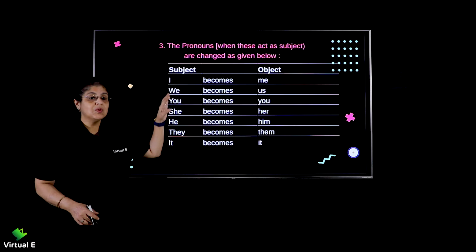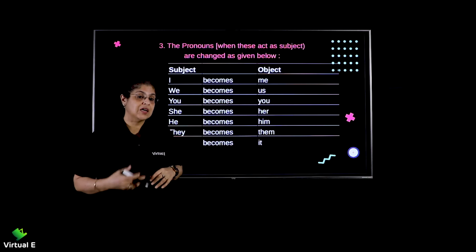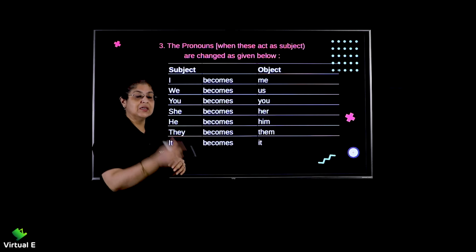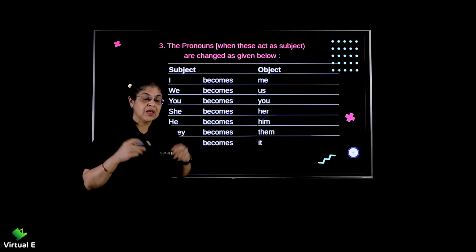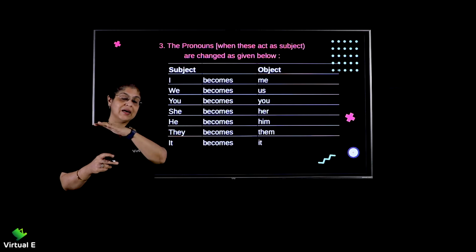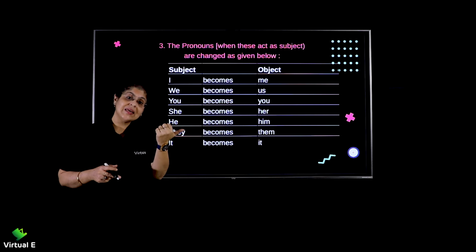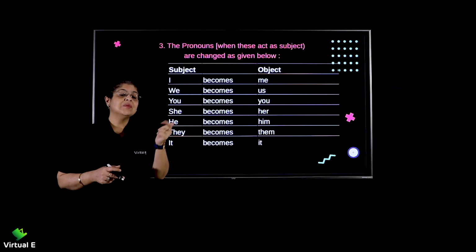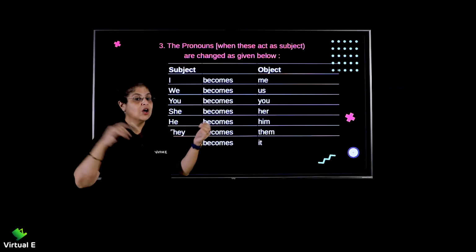Okay. Now, one more important thing. For example, it is Ram killed Ravan. Now, instead of Ram, it would have been he. He killed Ravan. Instead of the noun Ram, you have he, which is a pronoun. Now, when I interchange the subject and the object, he will go behind. So, Ravan was killed by, will I say he? No. You're right. I will say him. So Ravan was killed by him.